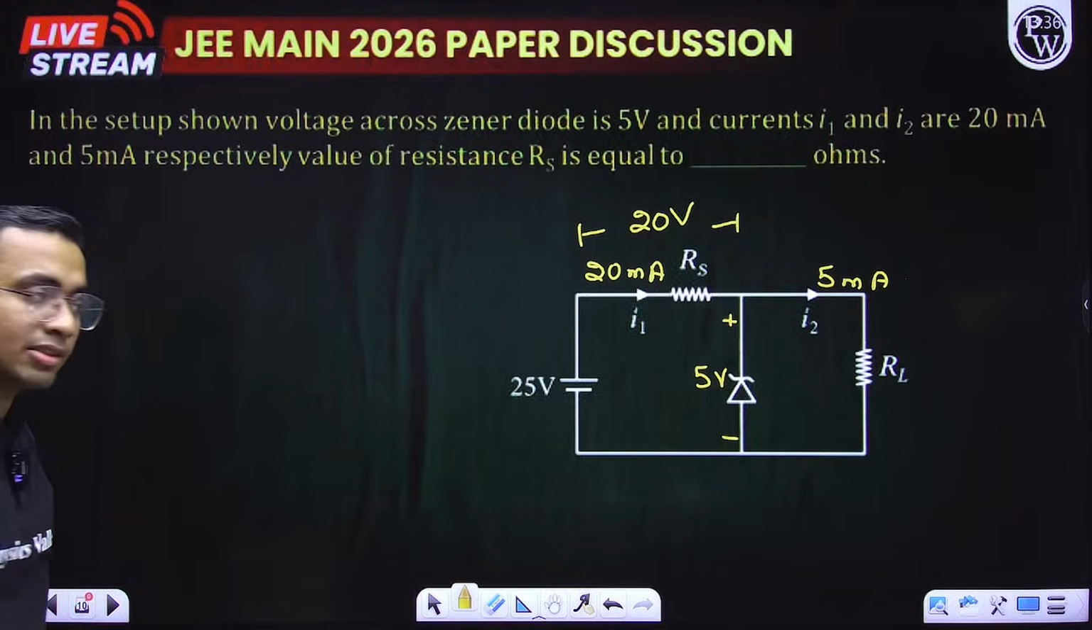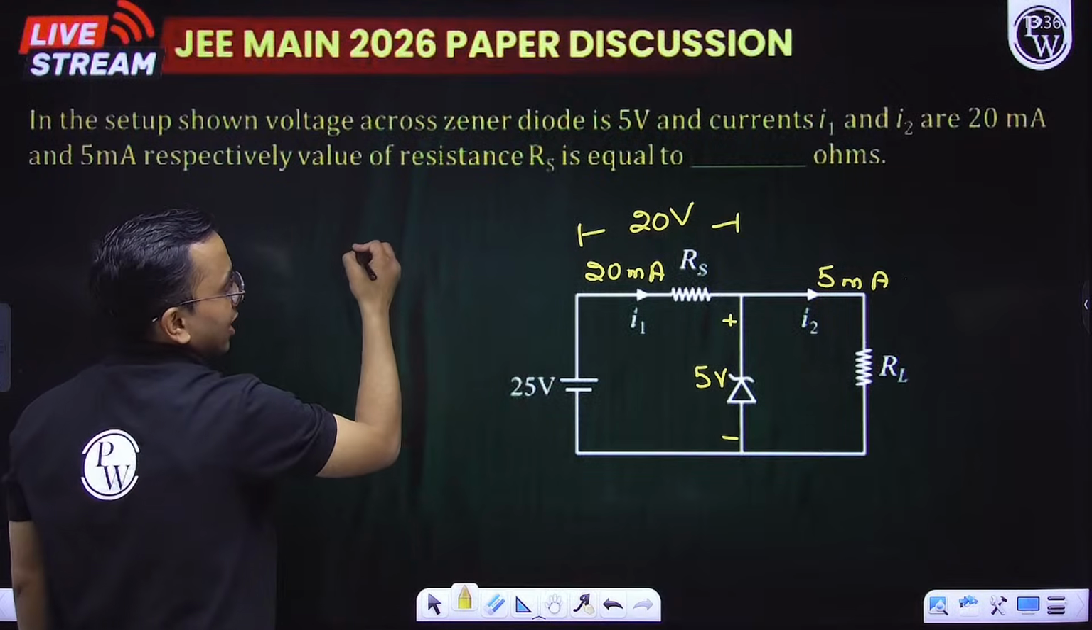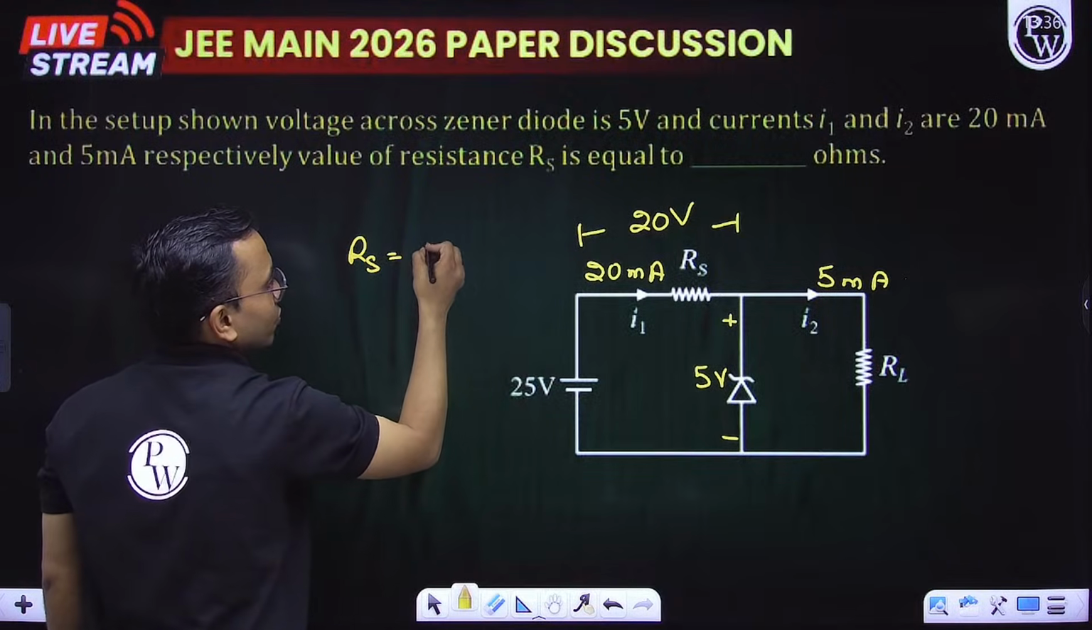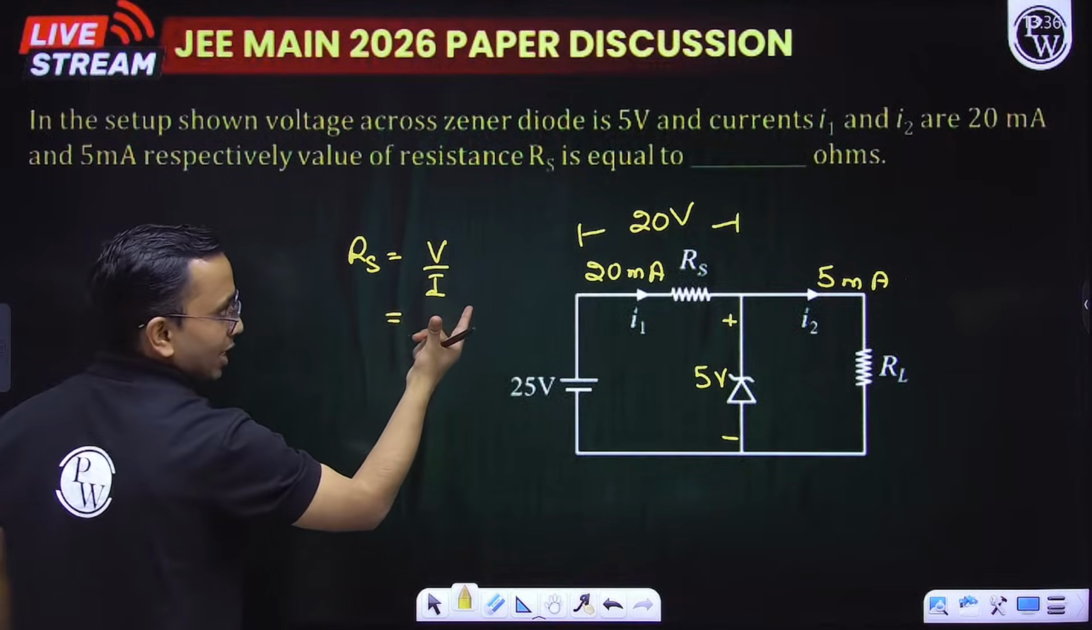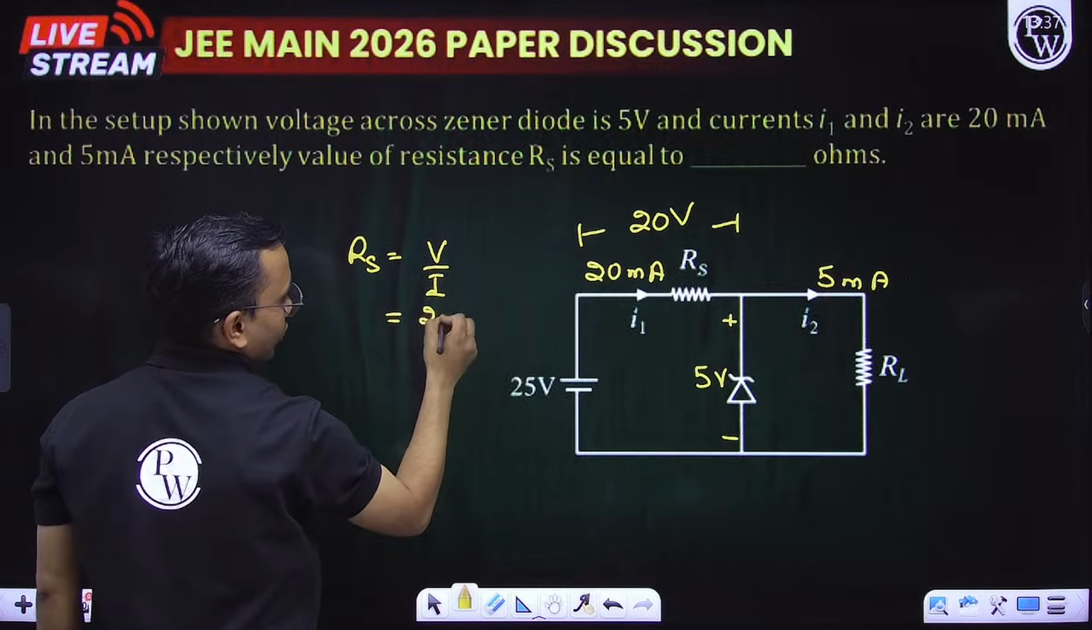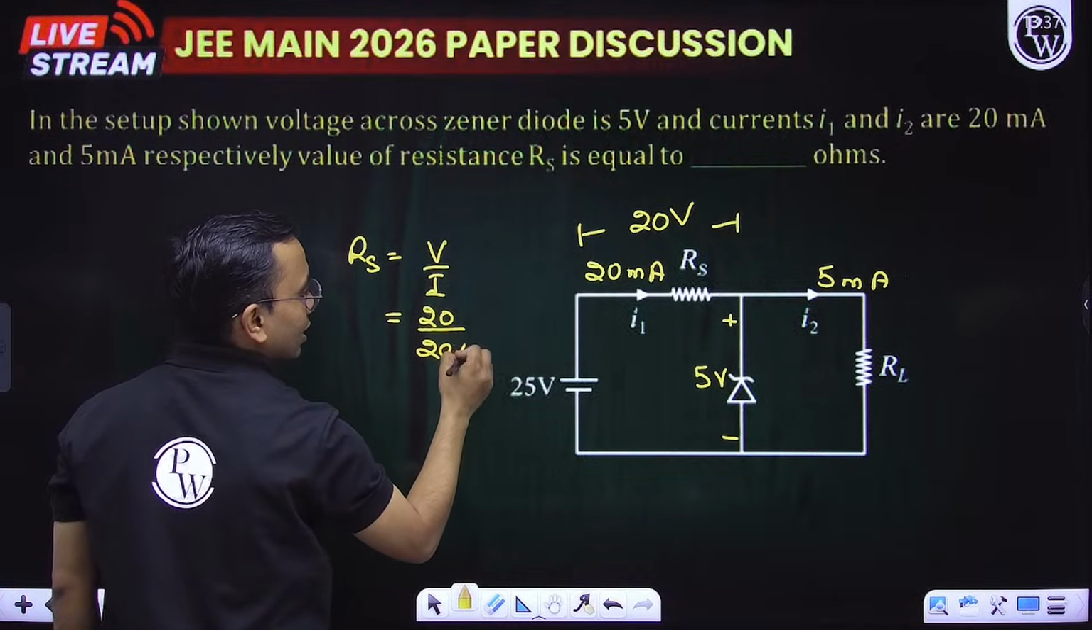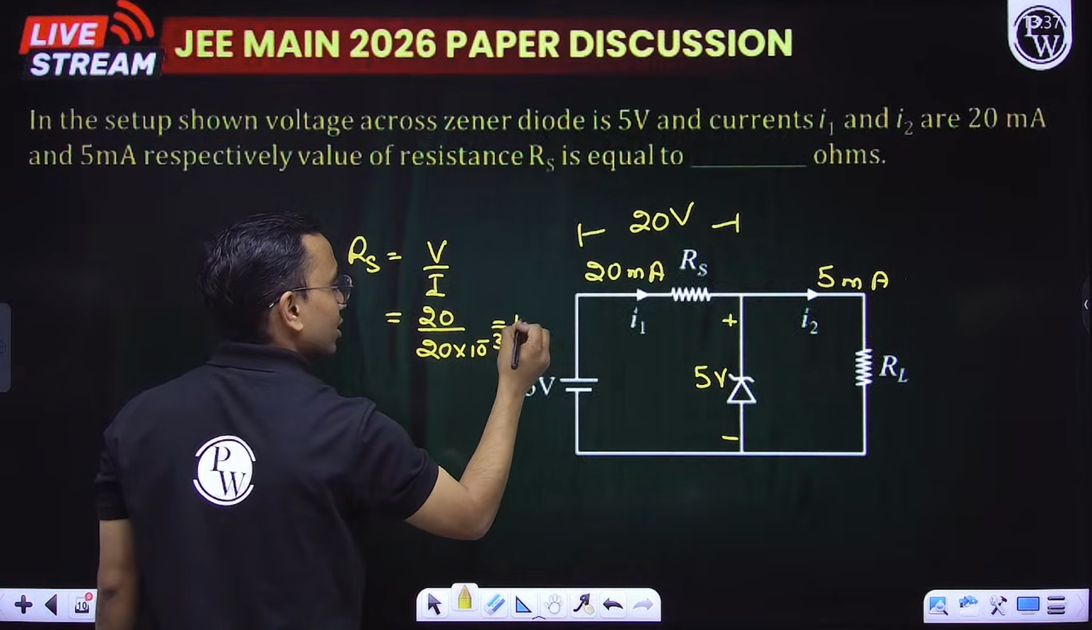So how much will be the resistance? Resistance is equals to V by I, isn't it? V is equals to IR. So R is equals to V by I. What is V? V is 20. What is I? 20 milli. So this comes out to be 1000 ohm.